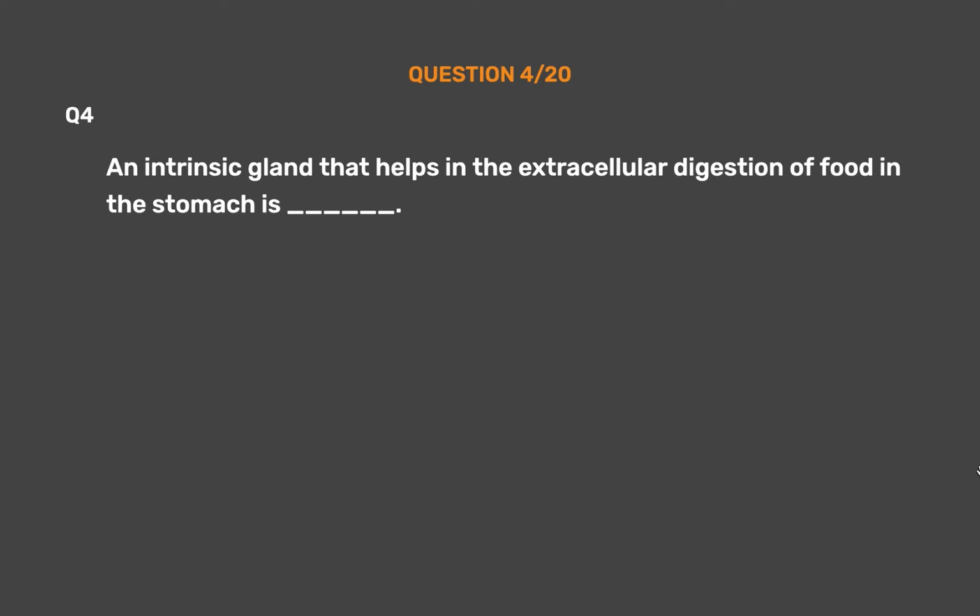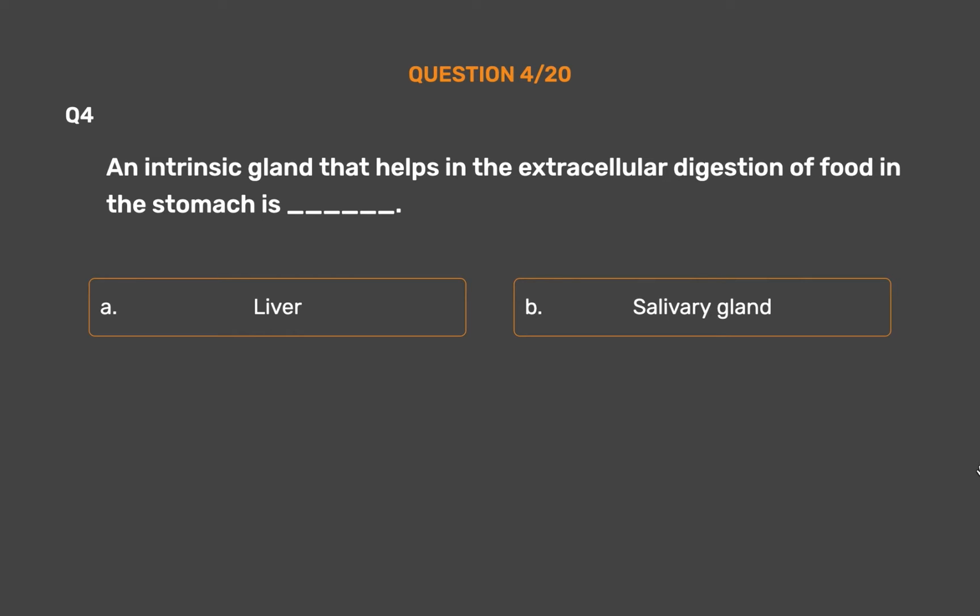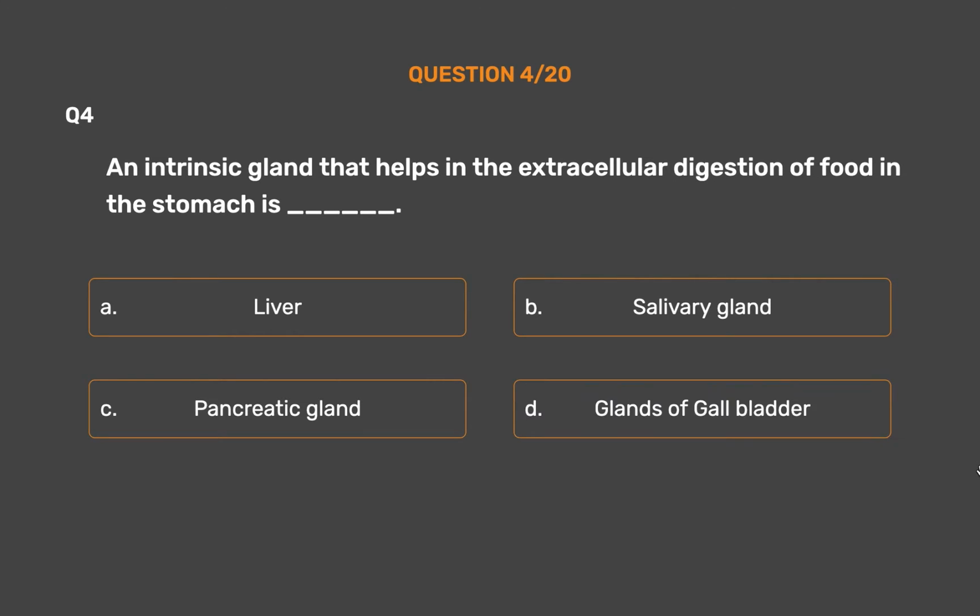Question number 4. An intrinsic gland that helps in the extracellular digestion of food in the stomach is _. Option A. Liver. Option B. Salivary gland. Option C. Pancreatic gland. Option D. Glands of gallbladder.